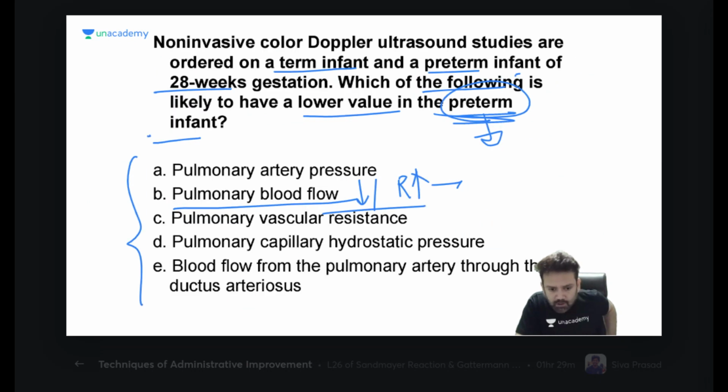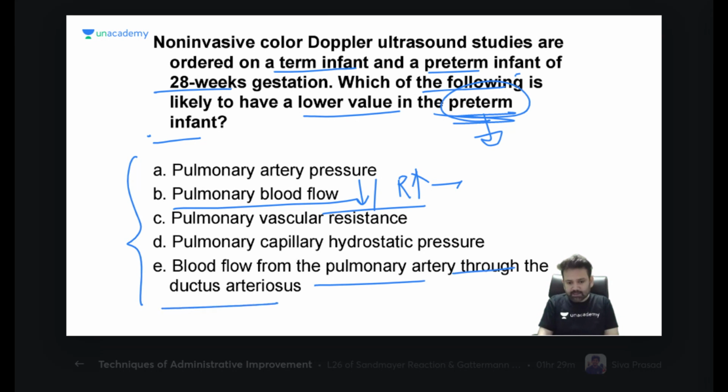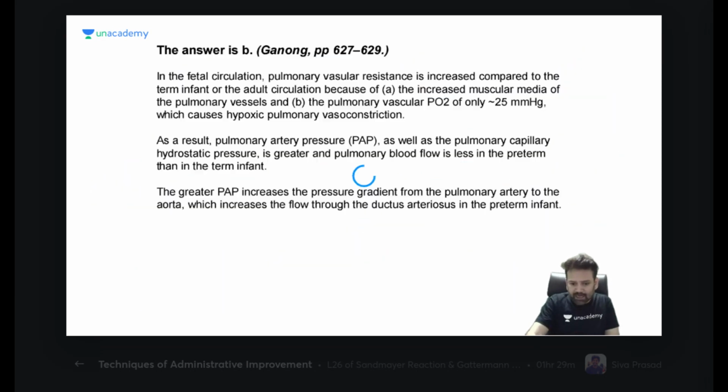Yes, Arjun. For the last question, could you please explain option E? Option E is blood flow from the pulmonary artery through the ductus arteriosus. See, this will close. Otherwise, this will be patent ductus arteriosus. This will close. Normally, what happens when the child breathes?